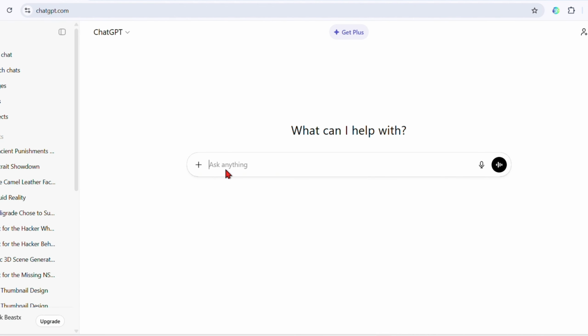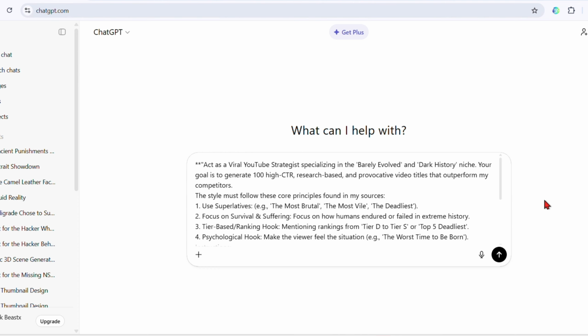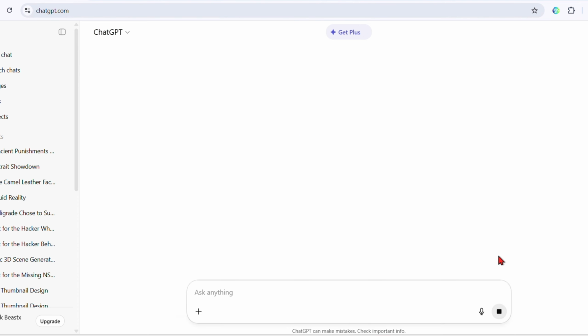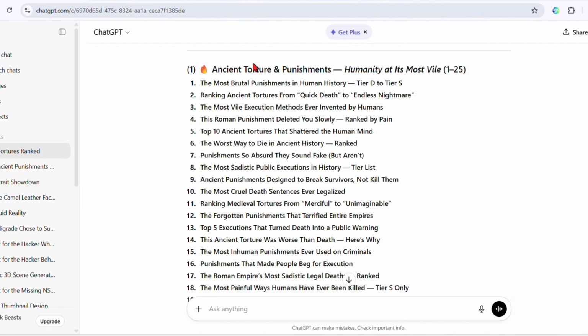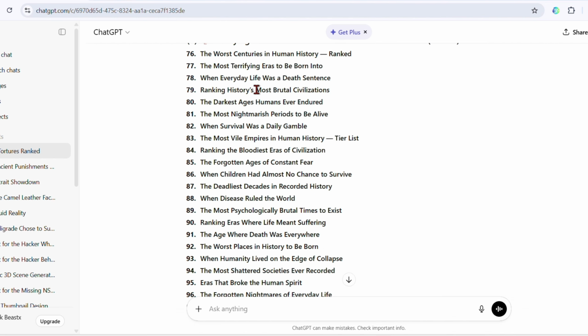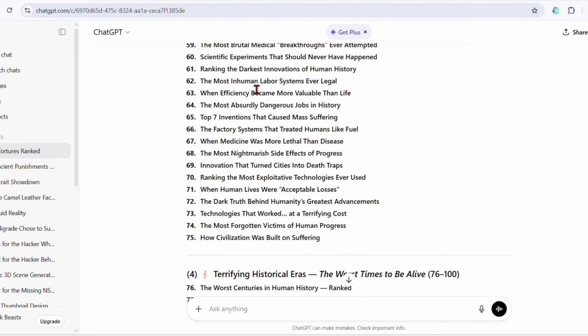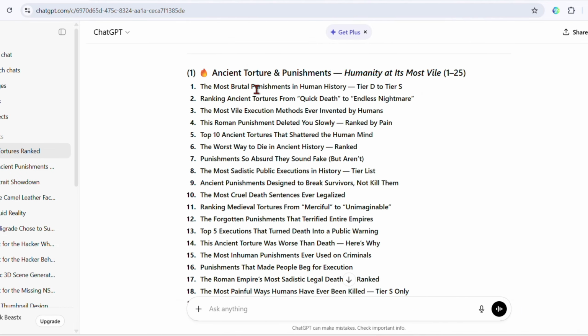So I have come to ChatGPT, and after coming here, you simply have to paste this prompt inside the prompt box and click the enter button. So you can see that ChatGPT has started giving you amazing style ideas. And according to this niche, ChatGPT has provided you with 100 titles in different categories. So you have to select any one of these titles, and now it's time for script writing.